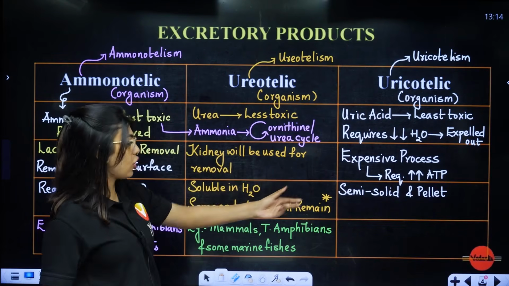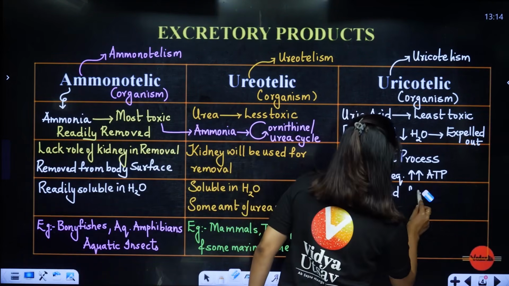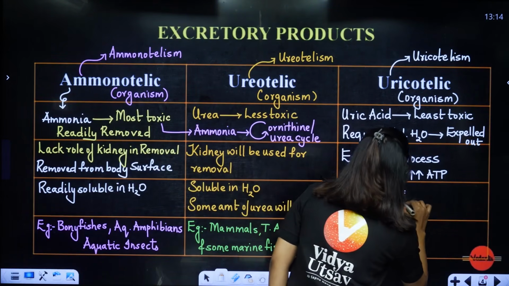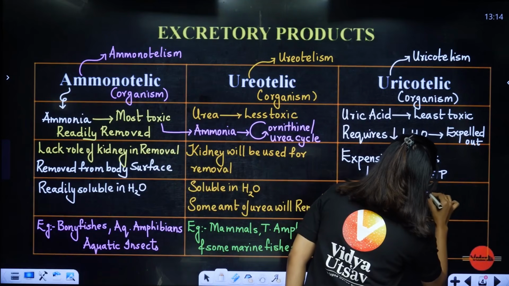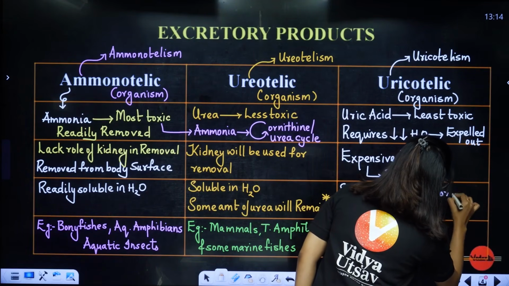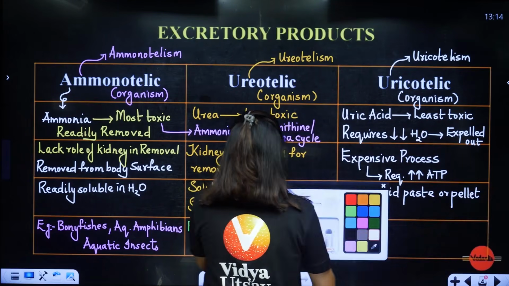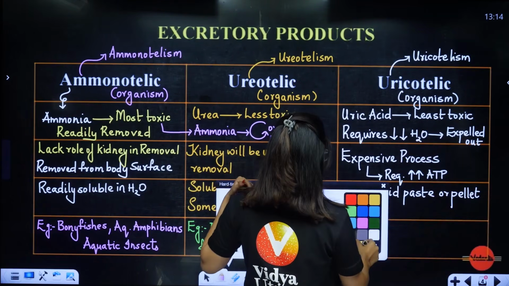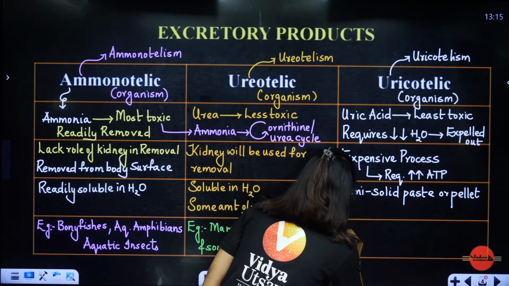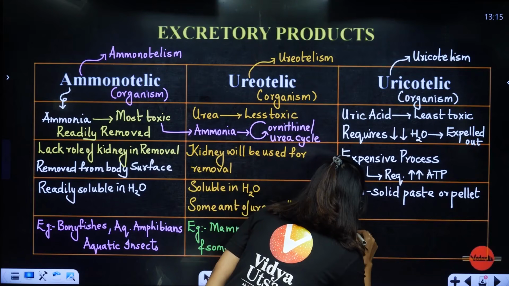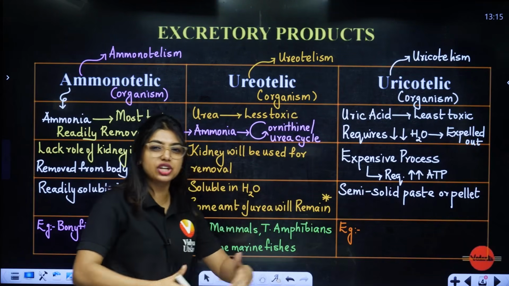So the semi-solid paste is also called the pellet. This is how the substance is going to be. Now, students, examples. I already told you: birds, pigeon, crow and all of them.